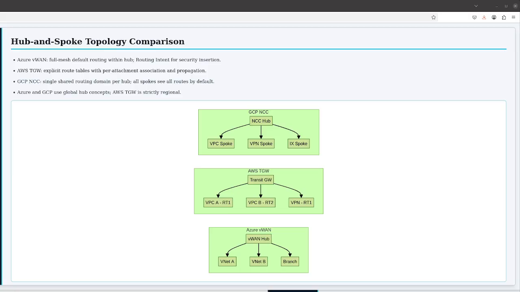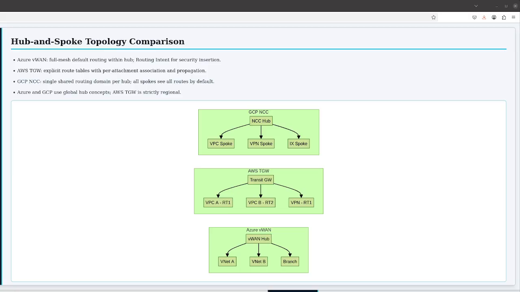In Google Cloud Platform Network Connectivity Center, the hub is global and the routing model is based on spoke-to-spoke propagation mediated by the hub. Each spoke has a route propagation policy. The hub computes a merged routing table and distributes it to all spokes automatically. Google Cloud Platform uses BGP internally to manage this.